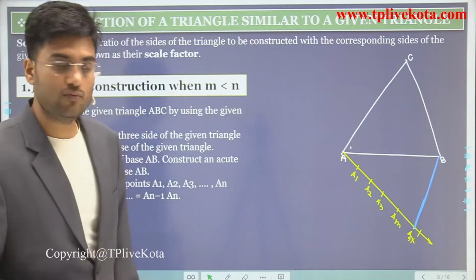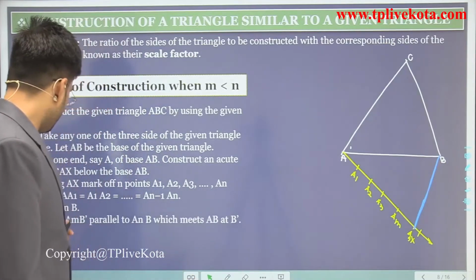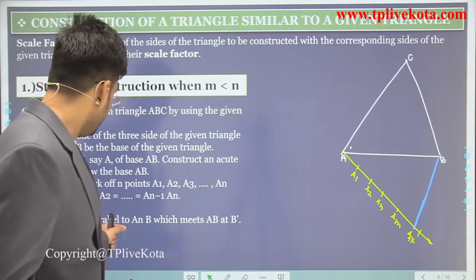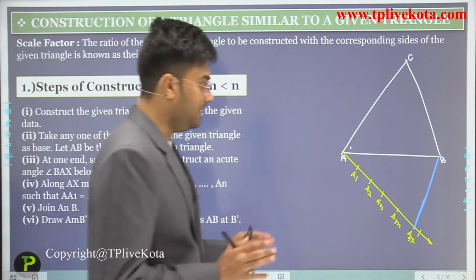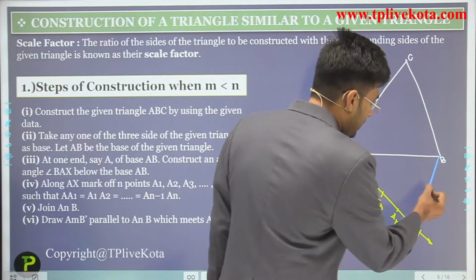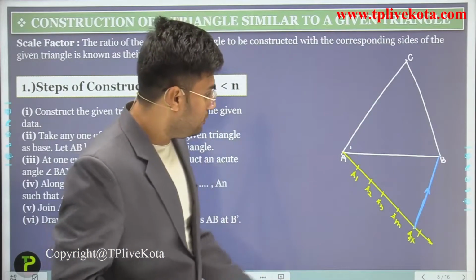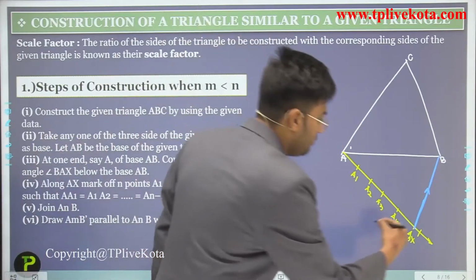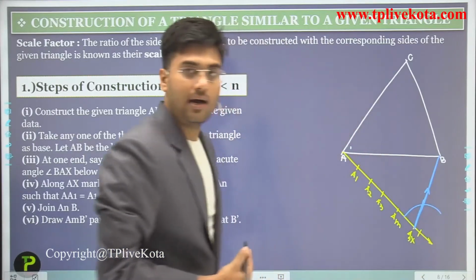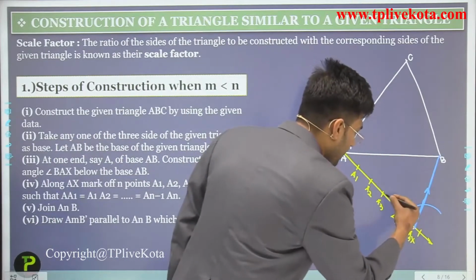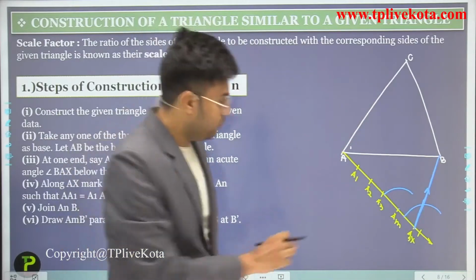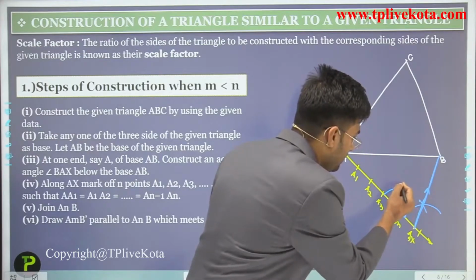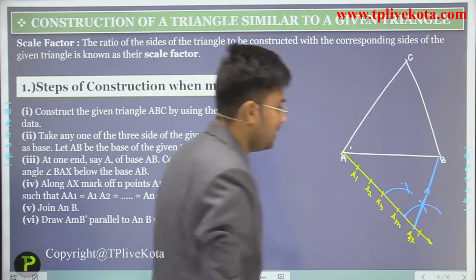Now the next step is what? Draw AM B dash parallel to AB. That means we have to draw a line parallel to this line segment from AM, and we know how we draw the parallel line. We have to draw an arc from AN, and for checking this angle we have to use the compass, and by using the same arc we have to draw one arc here.